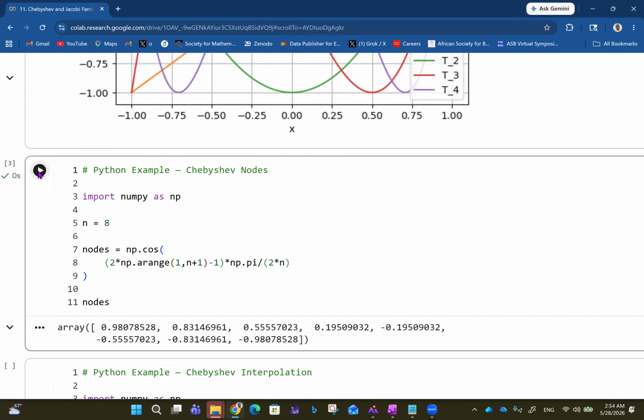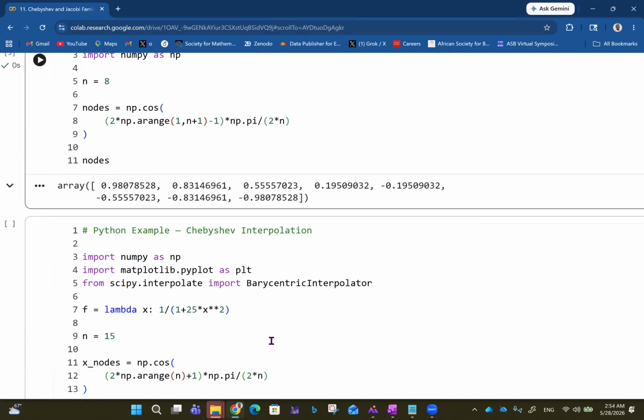Then you can have the Chebyshev nodes too, where you have them within range 1 plus n minus 1 and all that. You have 0.98 and so on and so forth. It's looking like there's some kind of symmetry, yeah? You can see these values on the positive side are exactly this on the negative side. And in fact, if you divide it, so plus, minus, plus, minus, plus, minus, plus, minus. So some kind of symmetry there, talking about the nodes.